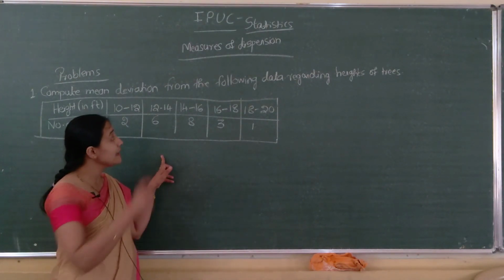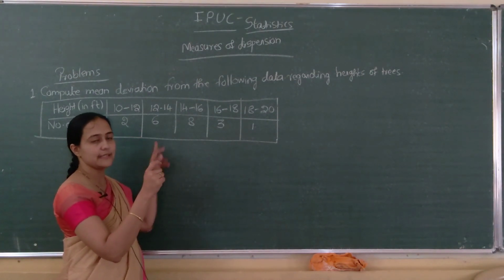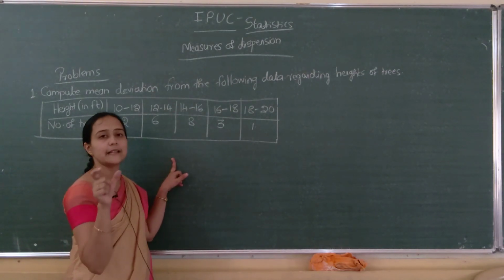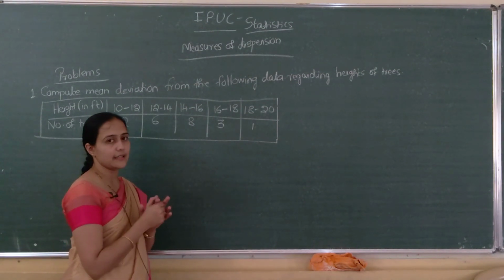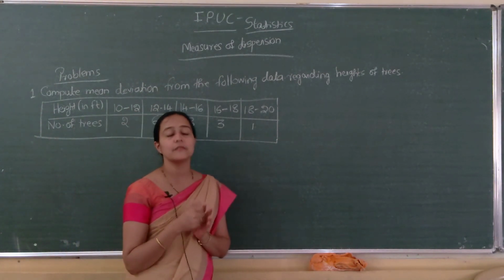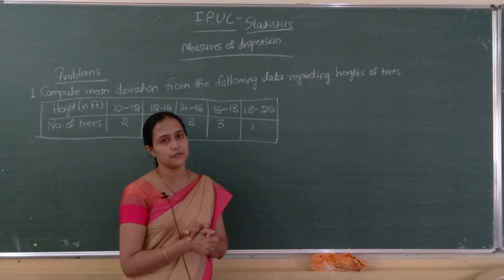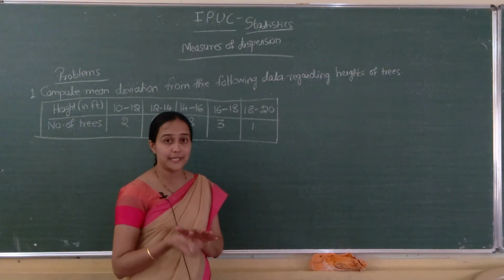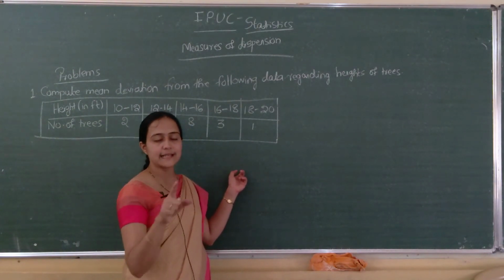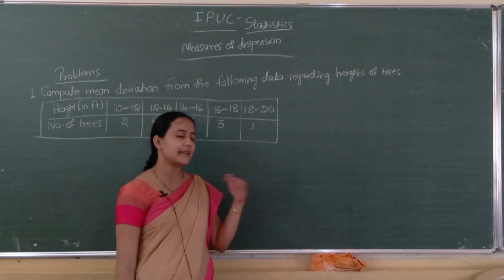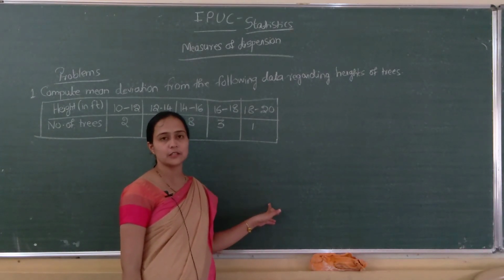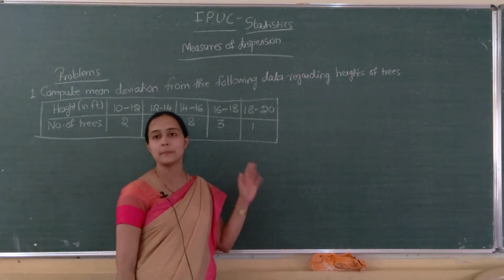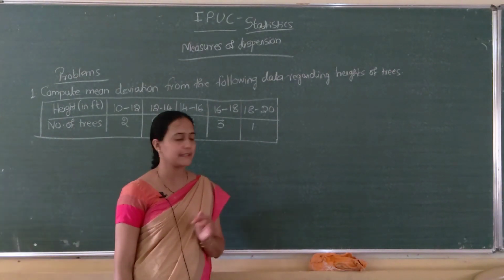First, mean deviation from median, it is understood that we have to find the median. For finding the median, what all is required? Yes, we have to compute less than cumulative frequencies. Next, N by 2, this is a continuous series, capital N by 2. Then the LCF just greater than or equal to N by 2. The class corresponding to that is called the median class. Apply the formula, isn't it?